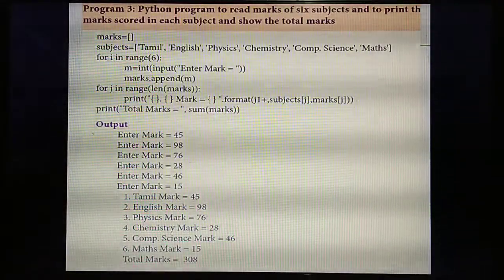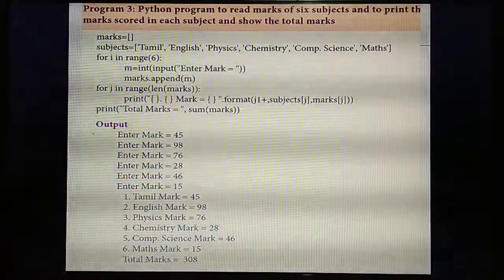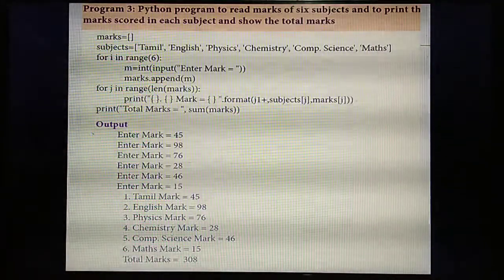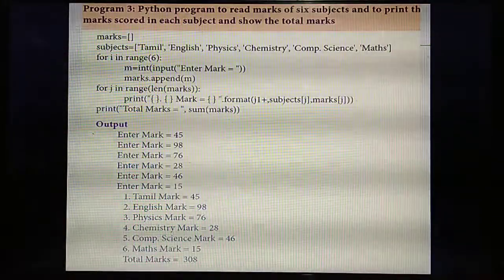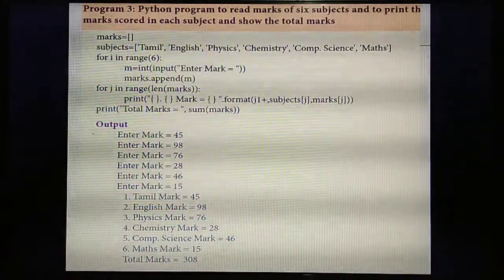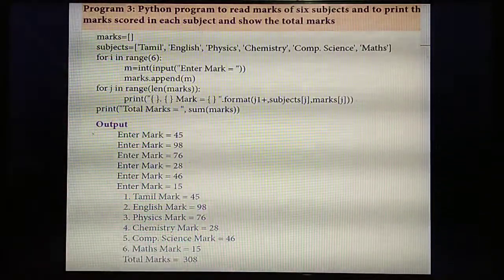So 2 lists you have created. What are the names of the lists? Marks as well as subjects. The marks list is an empty list, so initially there are no marks inside the list. Next, the list you have created is subjects. Inside the subjects list you have created 6 subjects.